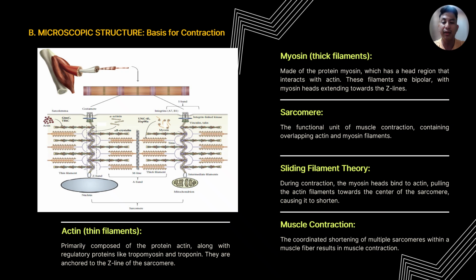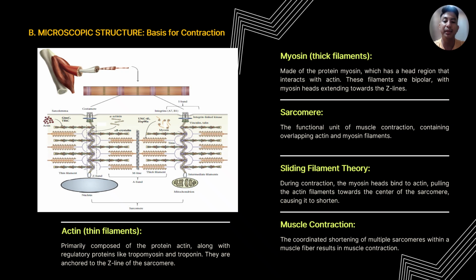Myosin, or thick filaments, are made of the protein myosin, which has a head region that interacts with the actin. These filaments are bipolar, with the myosin heads extending towards the Z-line. We have also the sarcomere, the functional unit of muscle contraction, containing overlapping actin and myosin filaments.